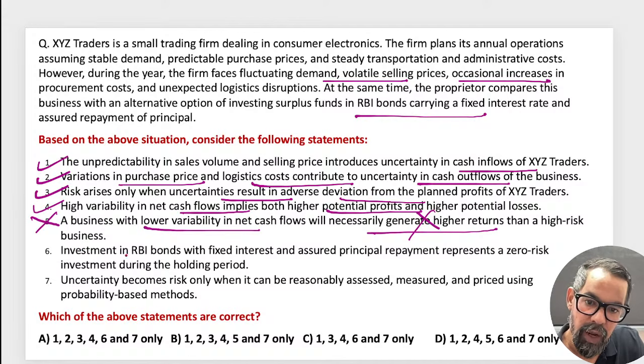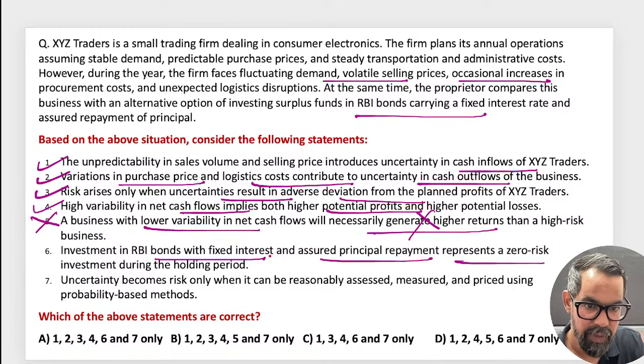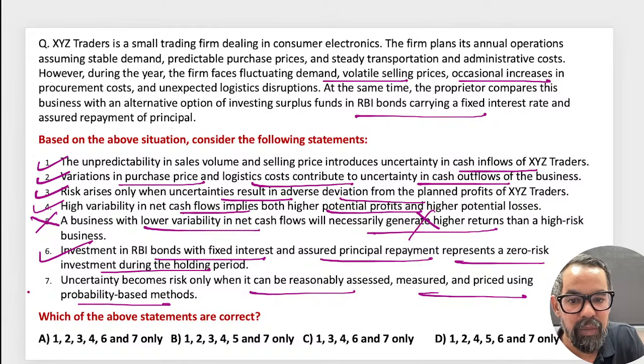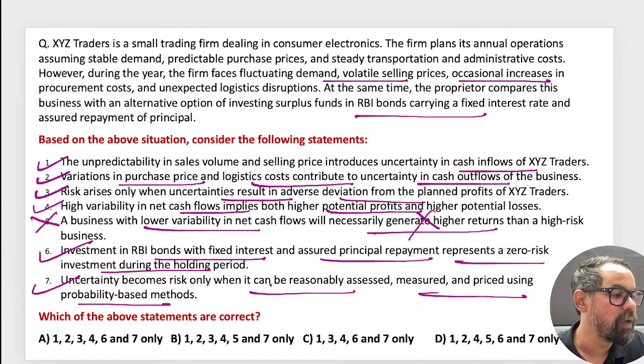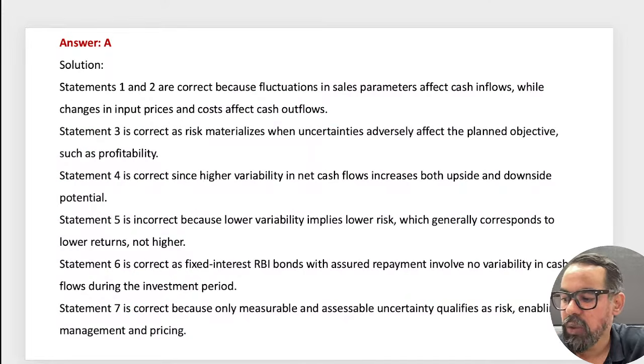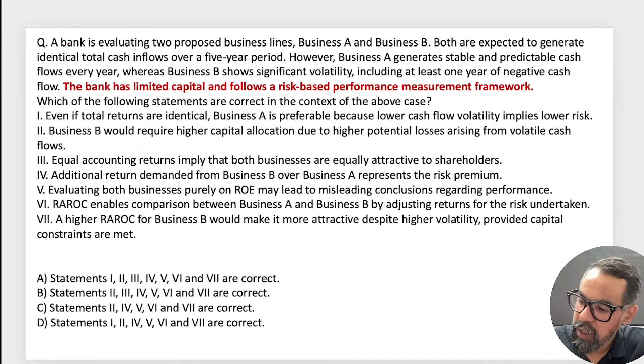Similarly, investment in RBI bonds with fixed interest rate and assured principal repayments represents a zero risk investment during the holding period. Uncertainty becomes risk only when it can be reasonably assessed, measured and priced using probability based methods, right? This is the meaning of risk itself. So option A, you guys are saying 1, 2, 3, 4, 6 and 5 is wrong, corrected, right? So the basic areas or the cases of the risk itself. Next one, guys.